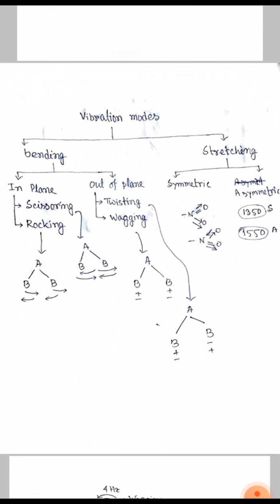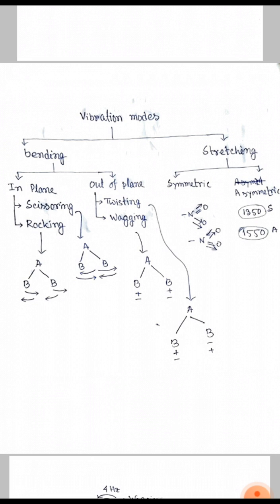Now I discuss some vibration modes. Here vibration modes are of two types. One is bending and another is stretching. Stretching is of two types. One is symmetric and another is asymmetric. For example, we take a nitro group. It has two possible structures.